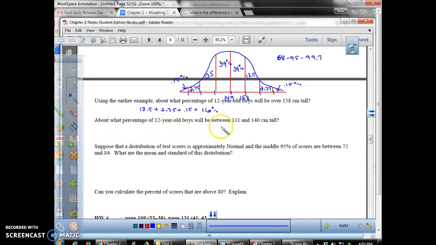And what percentage of 12-year-old boys will be between 131 and 140? We have to carry this over to the left, so 140, 131. This is just going to be 13.5%. So you just have to look at the intervals and add them up.